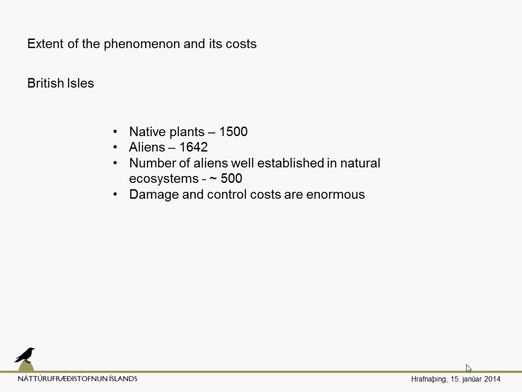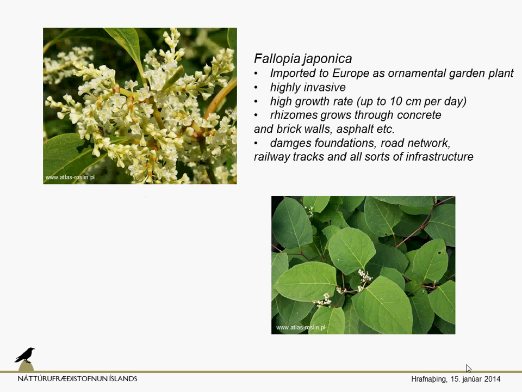Out of these 1,600 aliens, about 500 are now well established in natural ecosystems. And there are also some plants that are invasive, and the damage and control costs because of these invasive species are really enormous. I will show that in a minute on the examples.